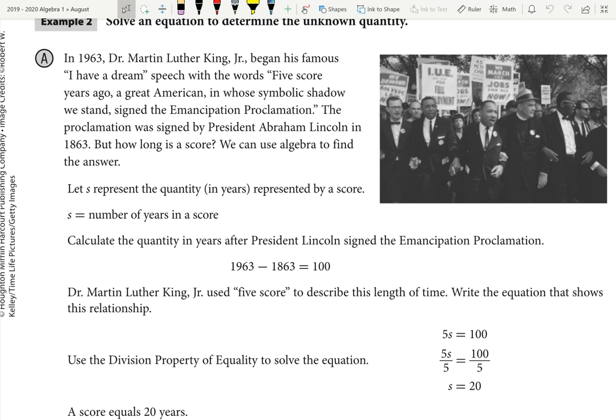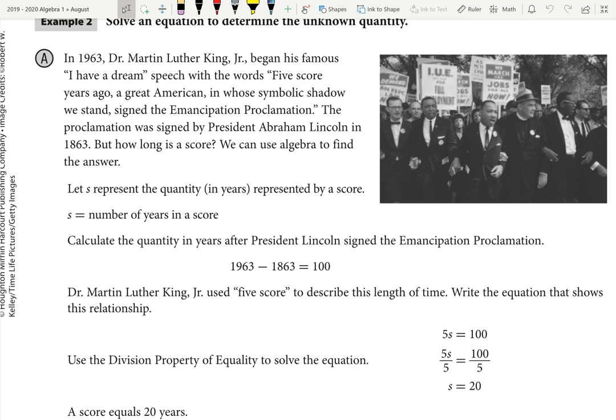So in 1963, Dr. Martin Luther King Jr. began his famous I Have a Dream speech with the words, "Five score years ago, a great American in whose symbolic shadow we stand signed the Emancipation Proclamation." The proclamation was signed by President Abraham Lincoln in 1863. But how long is a score? We can use algebra to find the answer.